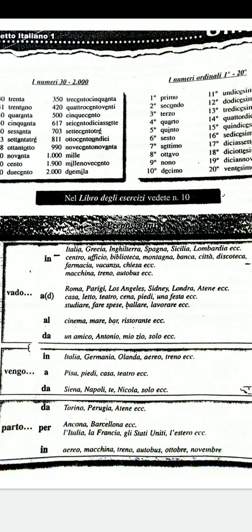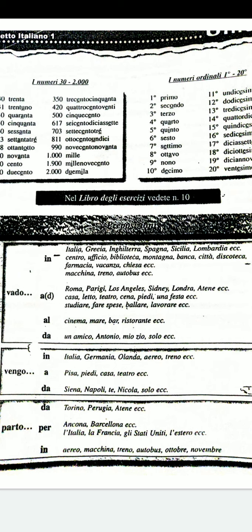Okay. So before countries we are using per in the case of partire. Parto in aereo, parto in macchina. So before mezzi di trasporto, means of transport, we are using the preposition in.